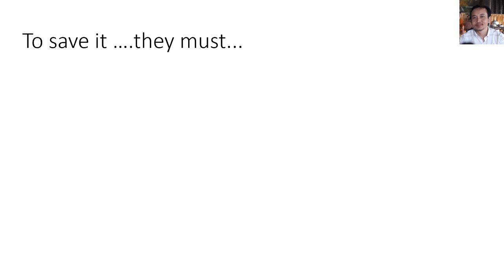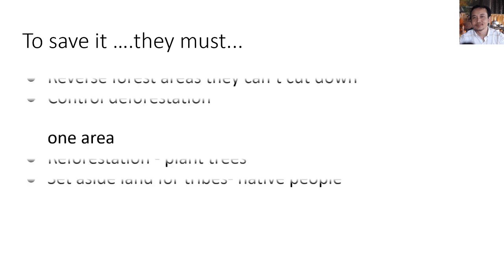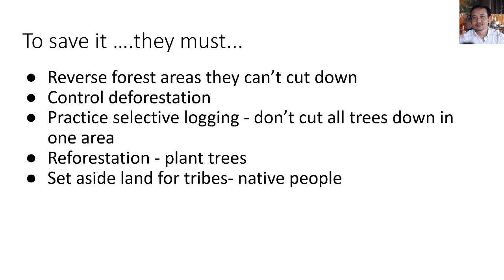The next one: to save it, what must we do? How can we save it? Reserve forest areas so they cannot be cut down. Control deforestation. It means we can control deforestation, and it includes the most important points. The government in the country has to make a law to protect this. It's important.